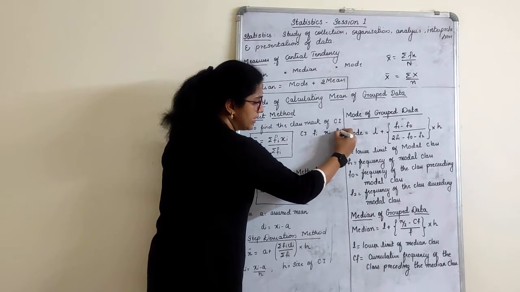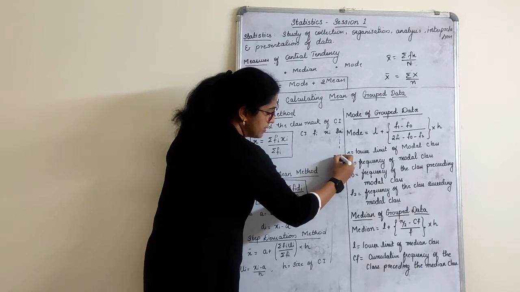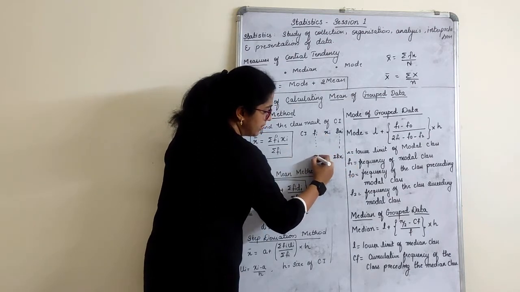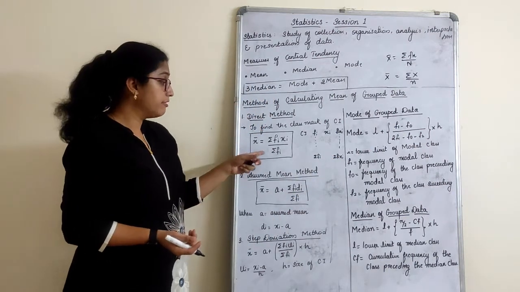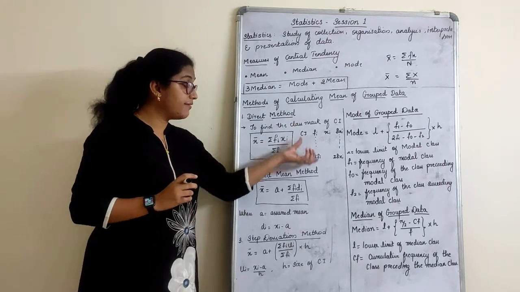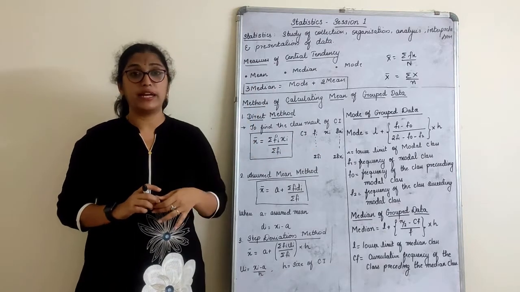Next column will be Fi Xi. The final column will be sigma Fi Xi, and here the final column will be sigma Fi. That's all, mean is done. But when can we use this? We can use this when the given data is very small, like the numbers are also quite small.